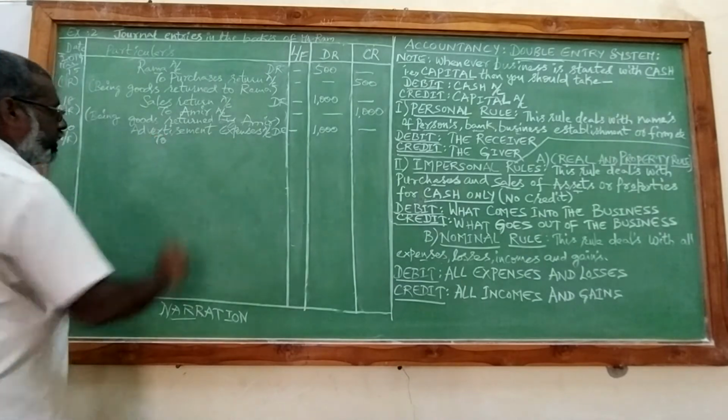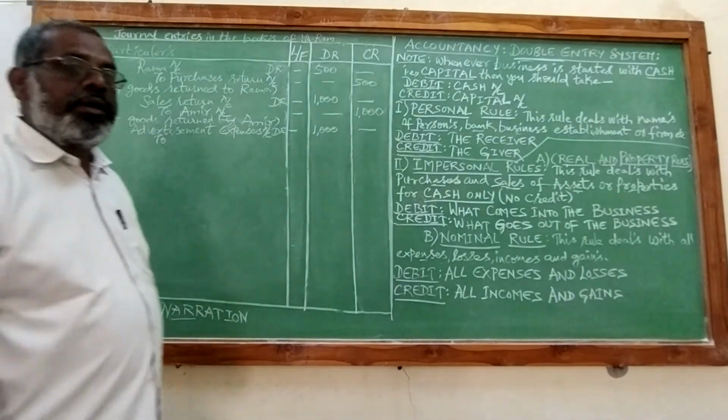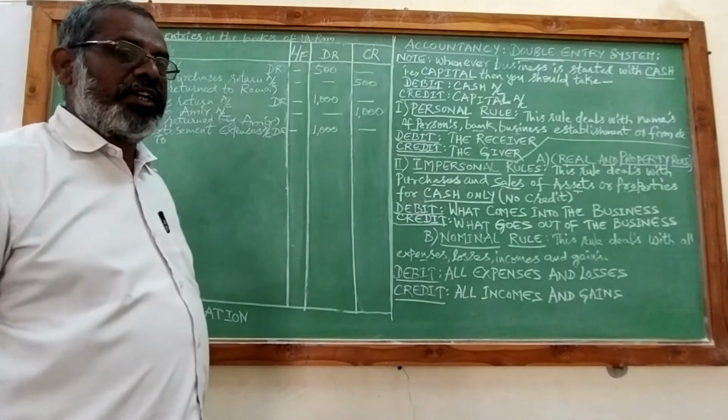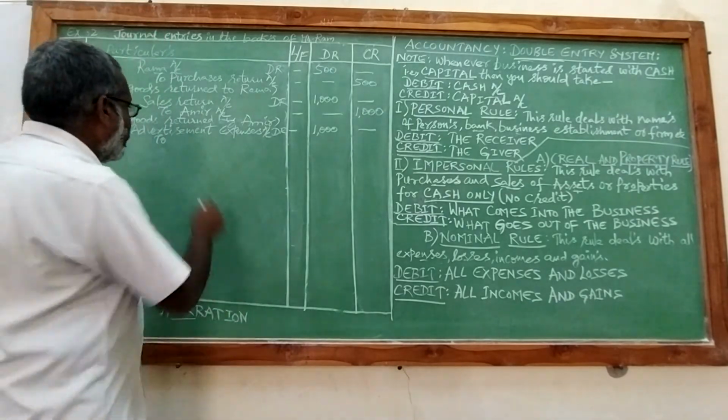In what form are you paying advertisement expenses? You are paying in the form of universal medium of exchange, that is money or cash.